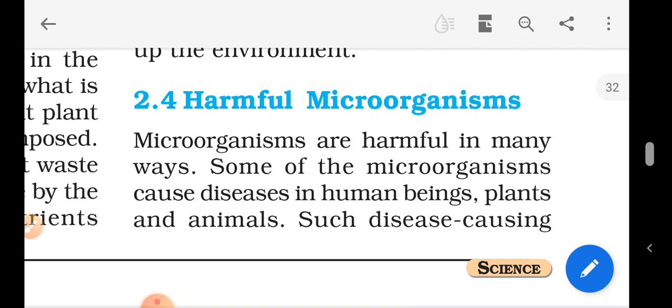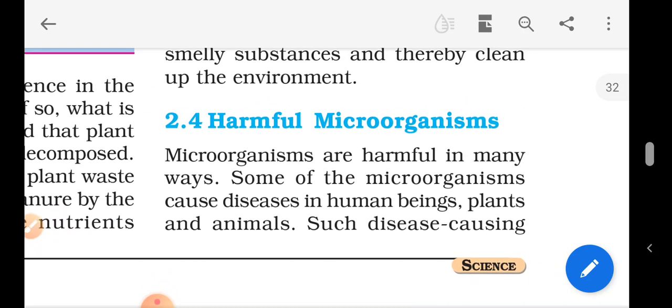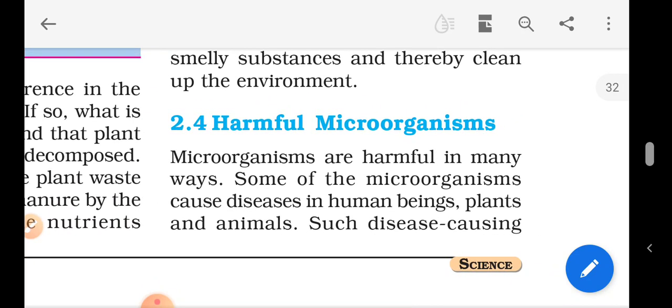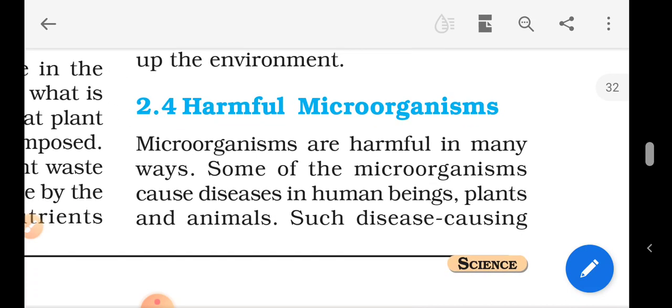This part deals with harmful microorganisms. See, in the previous part we learnt about the advantages or beneficial ways of microorganisms to mankind. That's the friendly nature of microorganisms. Here we are discussing harmful microorganisms that are harmful for mankind. Let's go on reading.